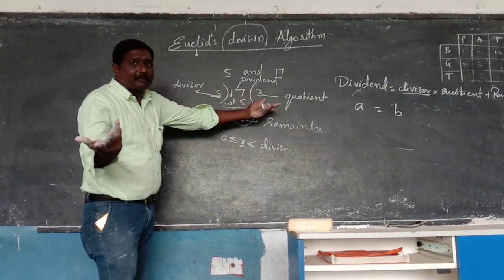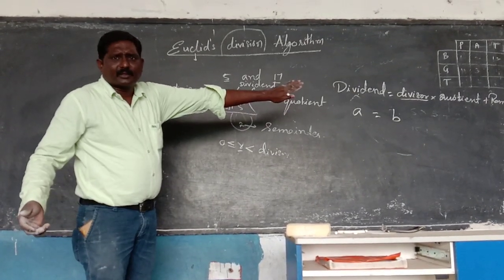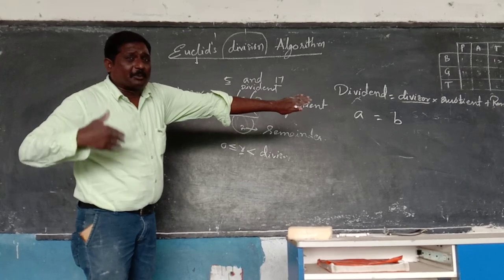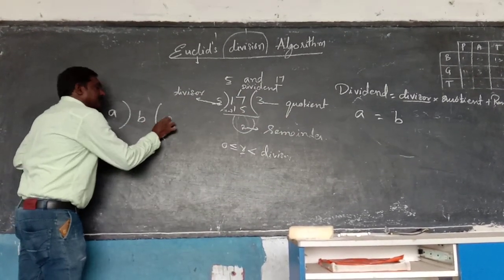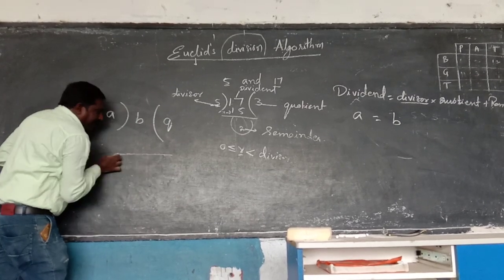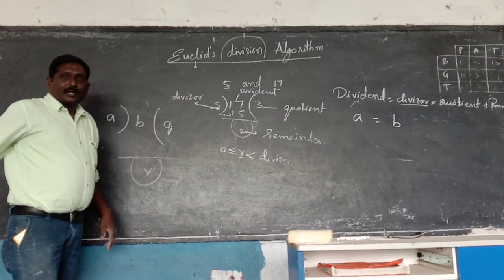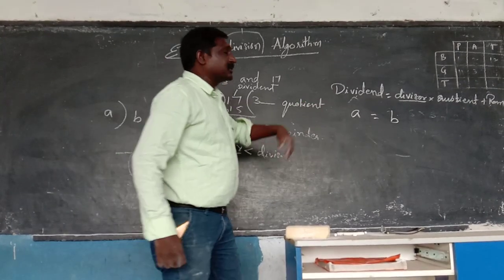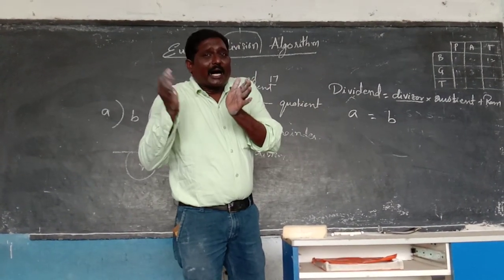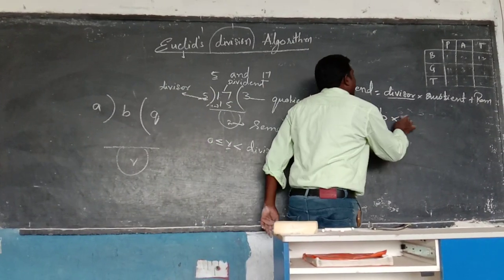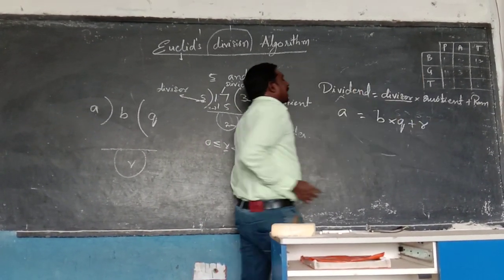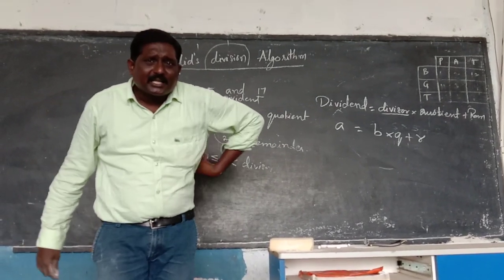The values that exist are Q and R, meaning quotient and remainder. So A is equal to B into Q plus R.